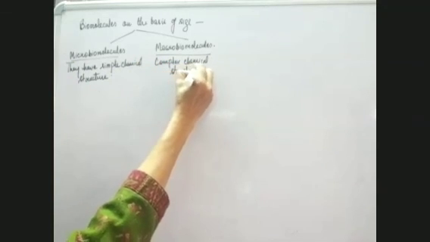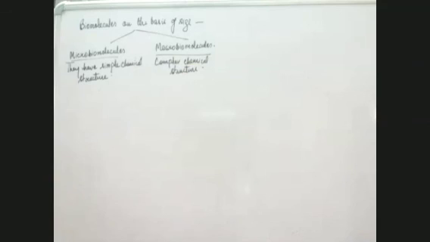So one has a simple chemical structure, another has a complex chemical structure.